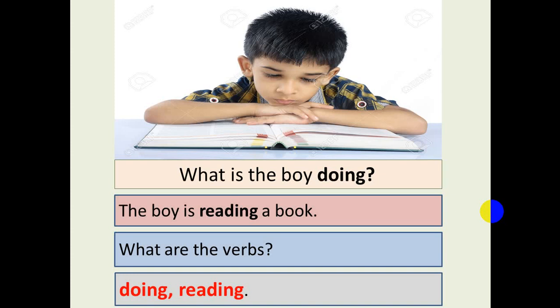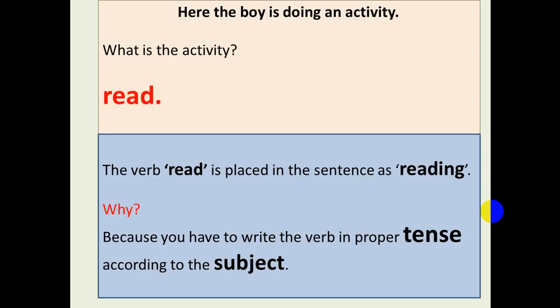Follow the picture. What is the boy doing? The boy is reading a book. What are the verbs? In these two sentences, the verbs are doing, reading. Here the boy is doing an activity. What is the activity? Read. So the verb is read. The verb read is placed in the sentence as reading. Why? Because you have to write the verb in proper tense according to the subject.